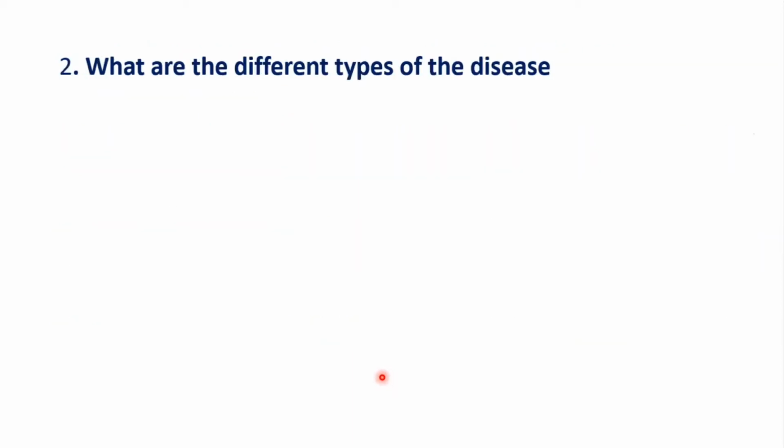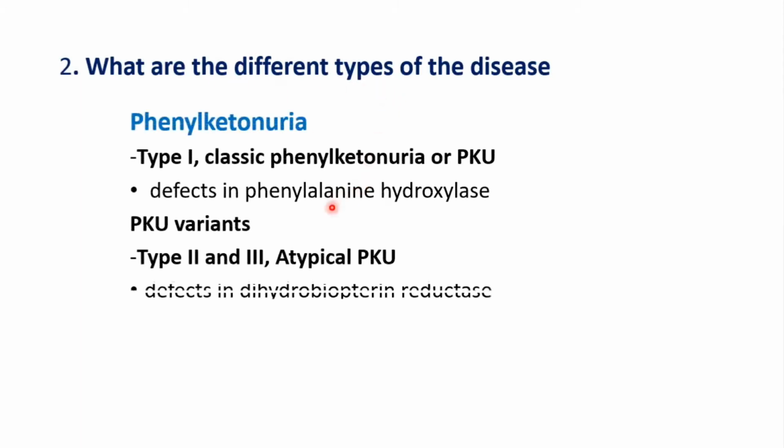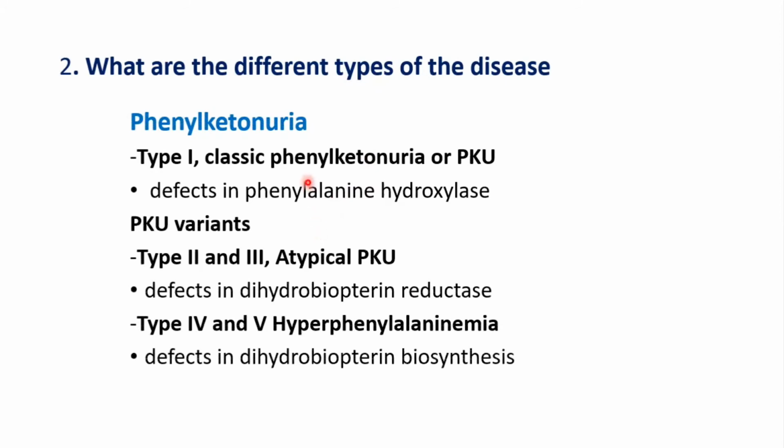The same question can be asked in a different form. What are the different types of the disease? Here again, the same first diagram which I have shown, you can show it, and either you write it or you can show it. Whichever way, you will get full marks. There are different types of the disease.